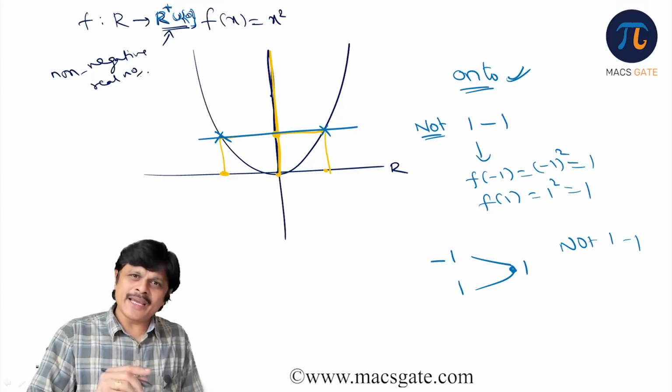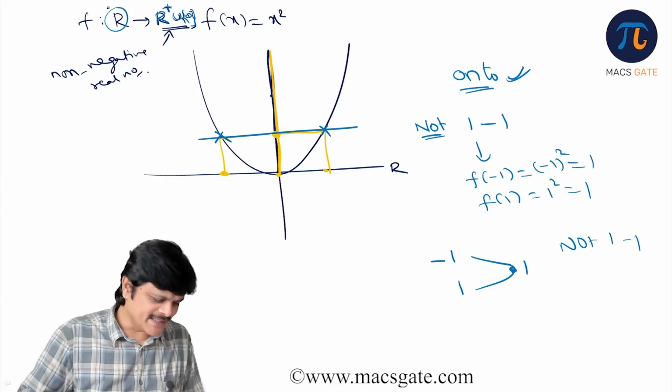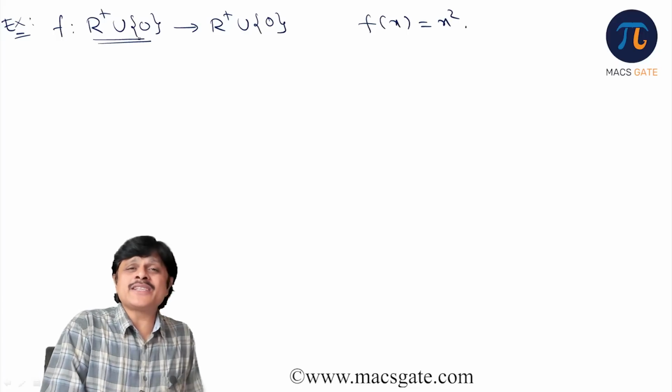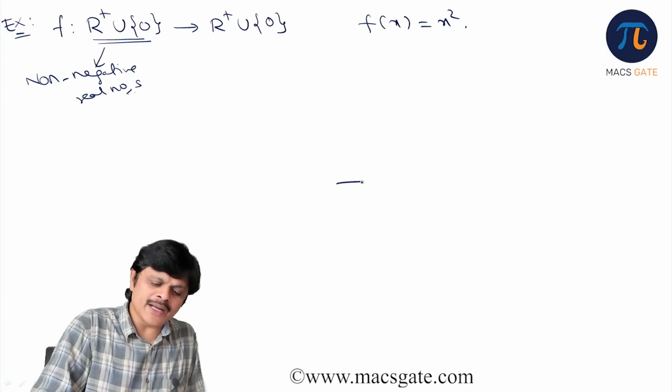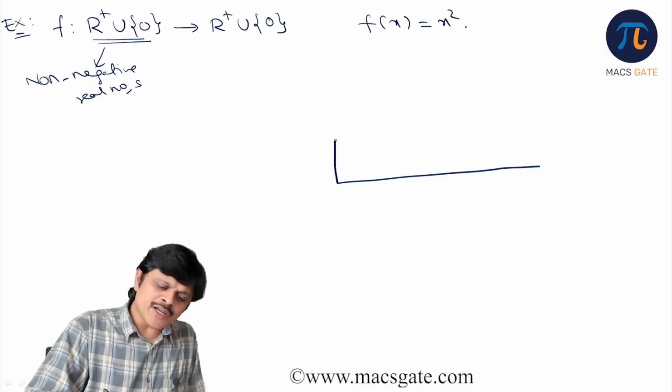Now let us make it better by changing the domain. This time the domain is R plus union 0, that is non-negative real numbers. This is not the entire set of real numbers, it is only non-negative real numbers. So 0 to infinity, and y values are also 0 to infinity.